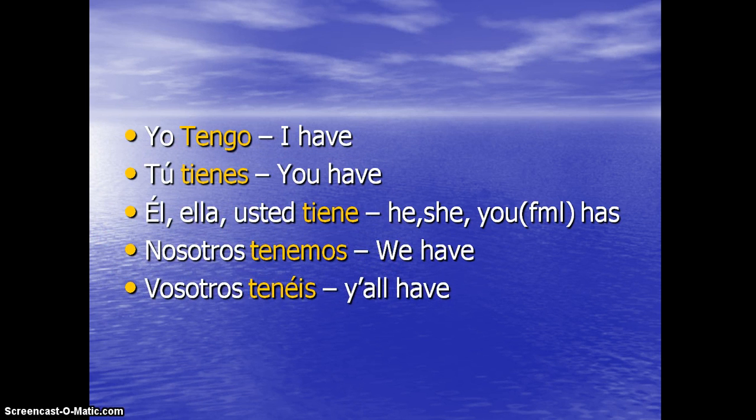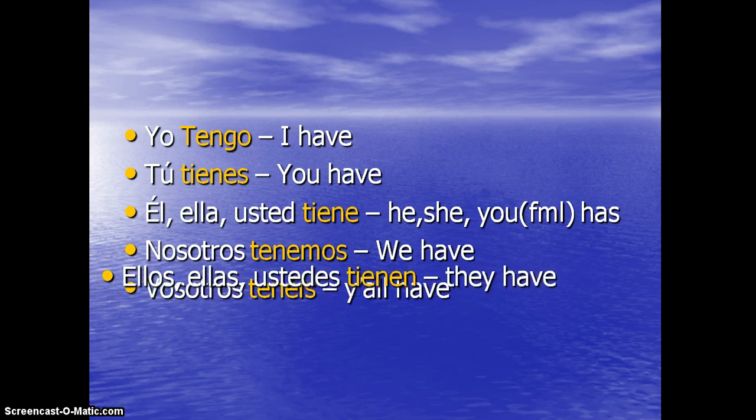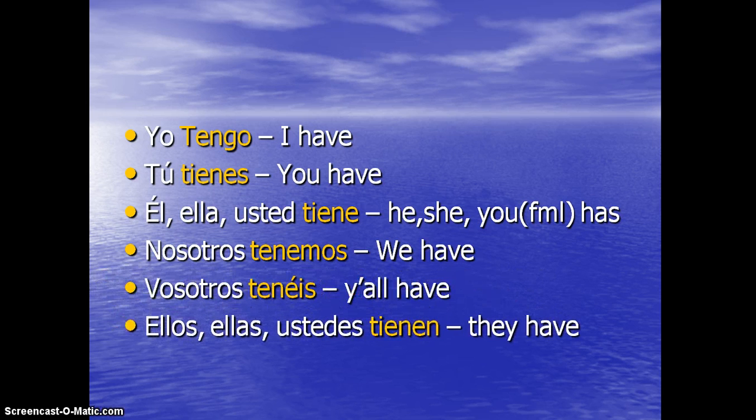Vosotros tenéis, y'all have. And then ellos, ellas, ustedes tienen, they have. Those are my conjugations. Yo tengo, tú tienes, él, ella tiene. Nosotros tenemos, vosotros tenéis. Ellos, ellas, ustedes tienen.